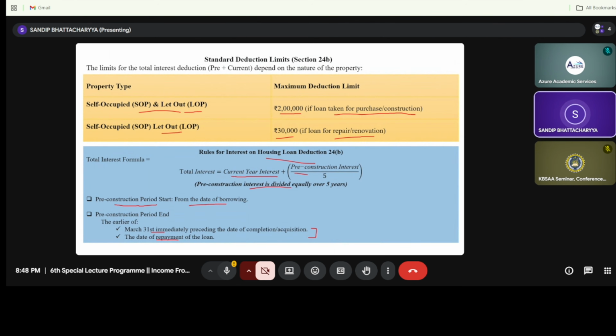So 31st of March or 15th of October, whichever is lower, that is 31st of March. So we will take the pre-construction period, that is from the date of loan taken up to 31st March of the relevant financial year. So this is pre-construction divided by 5. 5 means the total 5 financial years. After that we will get the total interest on loan under income from house property.